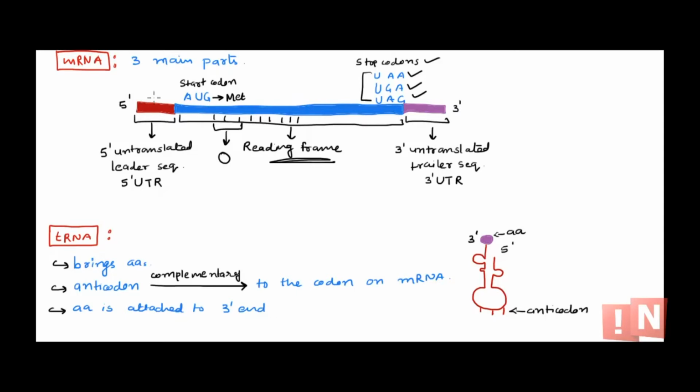The 5' untranslated leader sequence is the upstream region, before the start codon. Simply, that is also called the leader sequence or 5' UTR. And then there is a 3' untranslated trailer sequence, that is after the stop codon, that is simply called the trailer sequence or 3' UTR. So there are 3 main parts of mRNA: 5' UTR, a reading frame that has a start codon, sequence and stop codon, followed by 3' UTR.